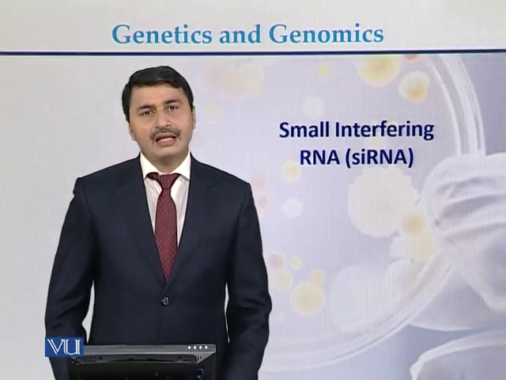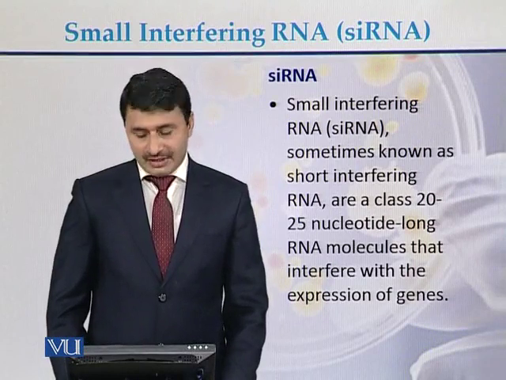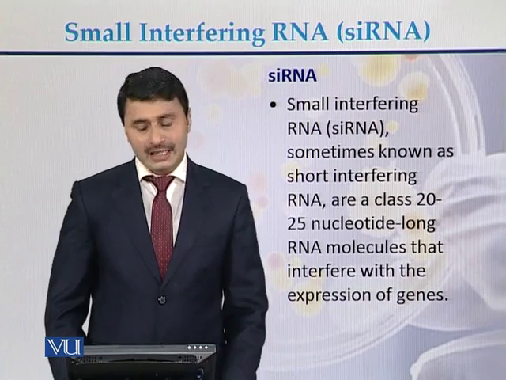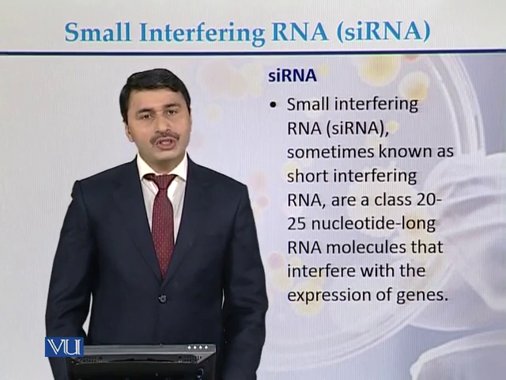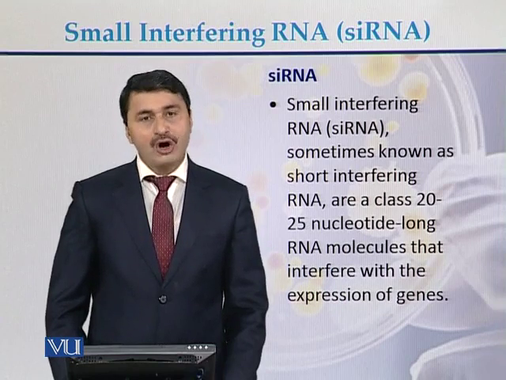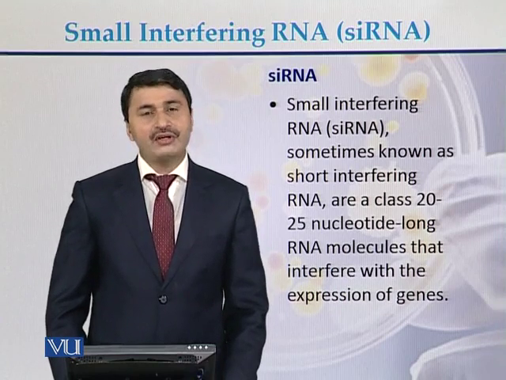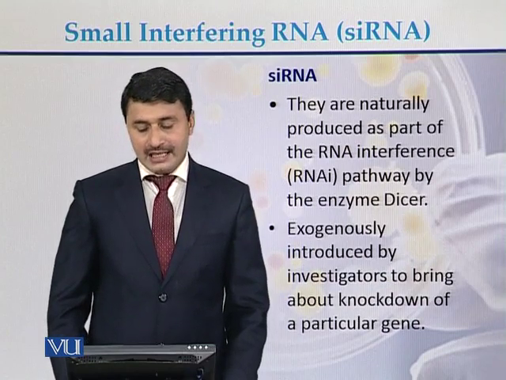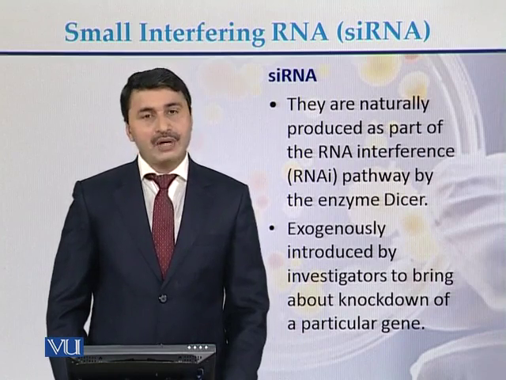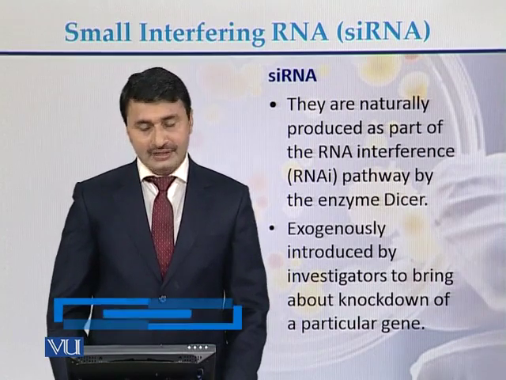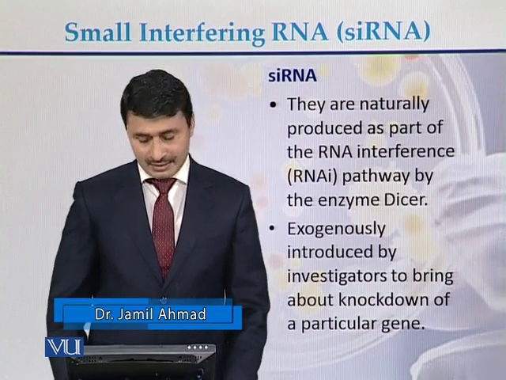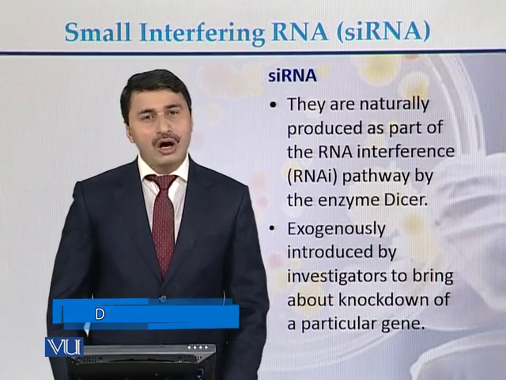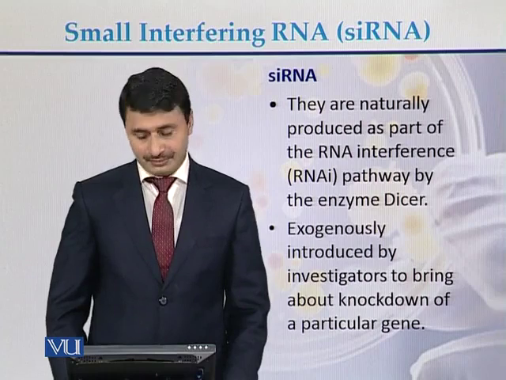Small interfering RNA, sometimes also known as short interfering RNA. It is a class of 20 to 25 nucleotides long RNA molecules that interfere with the expression of genes. siRNAs are naturally produced as a part of the RNA interference pathway by the enzyme Dicer, or exogenously introduced by investigators to bring about knockdown of particular genes.